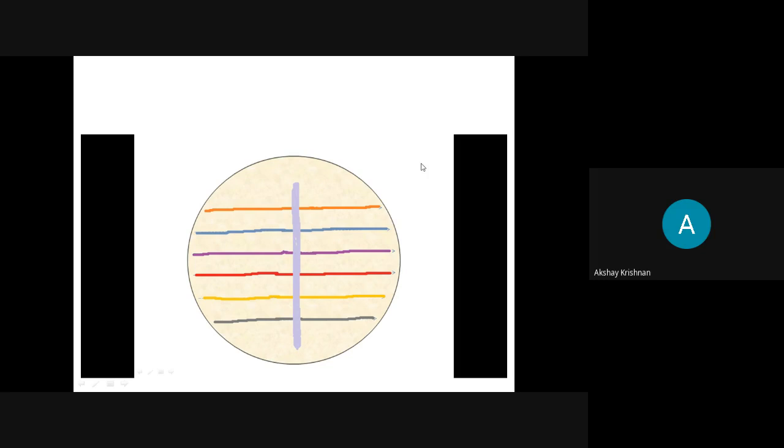So the central single line that is perpendicular to all the streak lines is the antibiotic producer. Okay, so can you see something over there as an inhibition? Yes or no? No, sir.